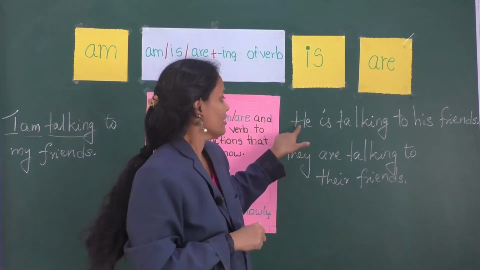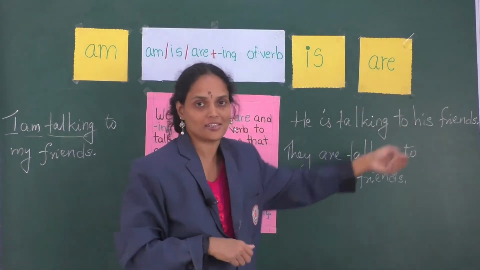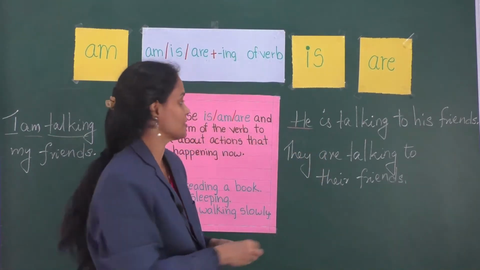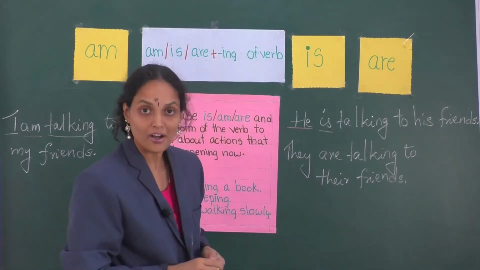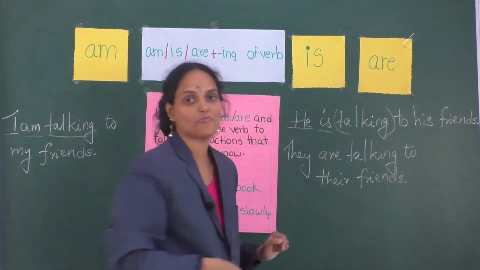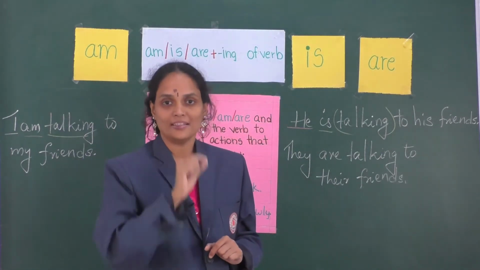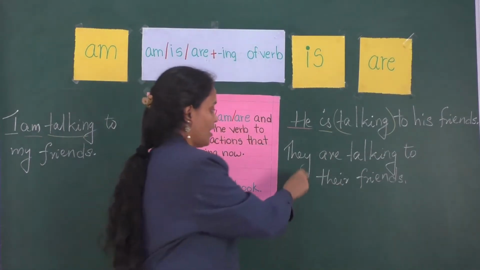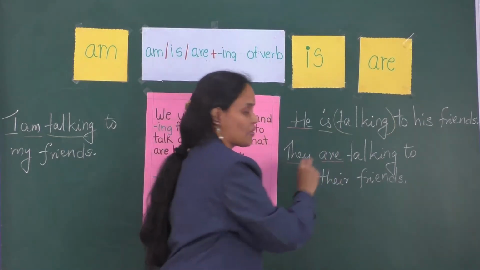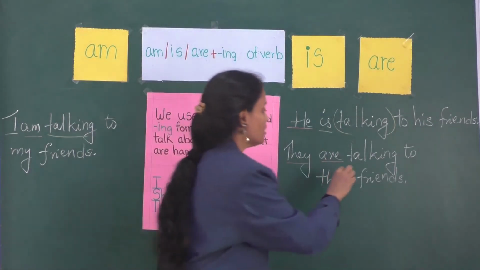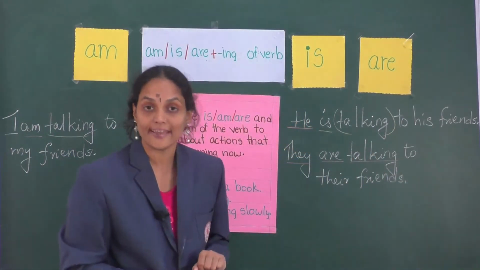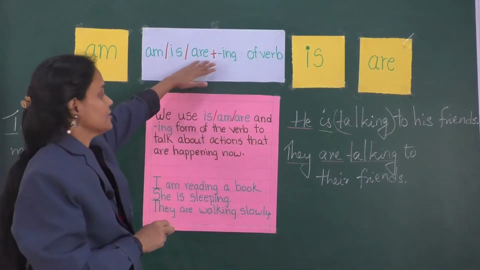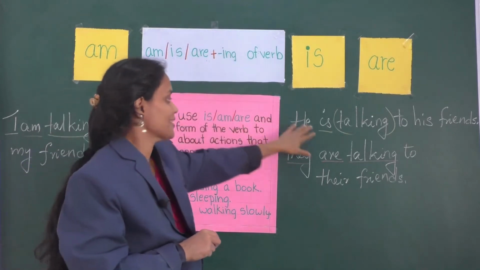Here, he is talking to his friend. The subject is the pronoun he, which is followed by the auxiliary verb is, and the verb is talking, the ing form of the verb talk. The action of talking is going on. Again, they are talking to their friends. The subject, the auxiliary verb are, and the ing form of the verb talk are used here, which indicates that the action is happening now.